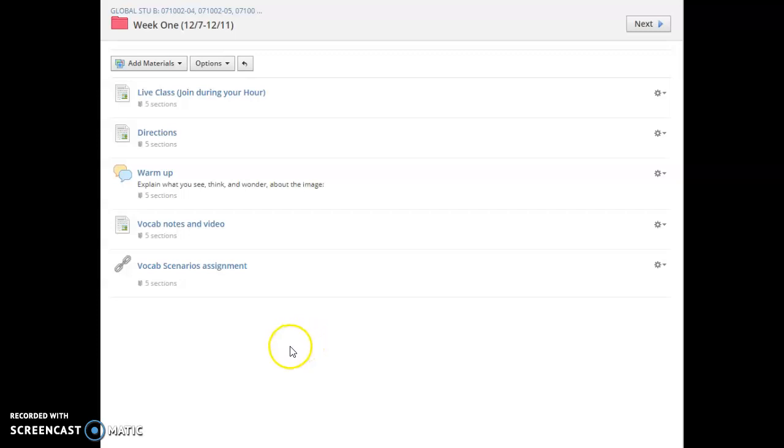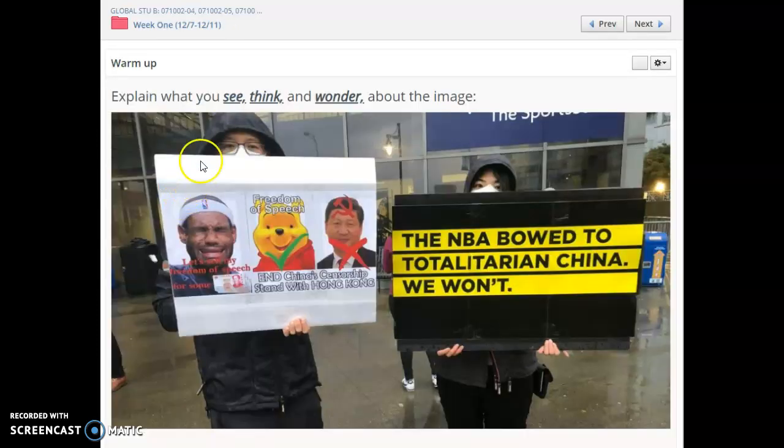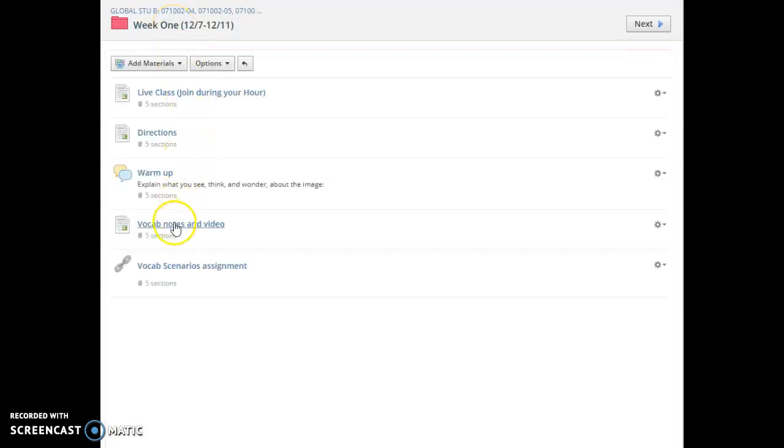Got a vocab activity to start us off. Once you get past the directions, go to the warm-up. And basically in your response, explain what you see, think, and wonder about this image, which is pretty ridiculous. So you should have some questions, and there's lots of different things to see. Once you're done, you can head back and go to the vocab notes and videos.